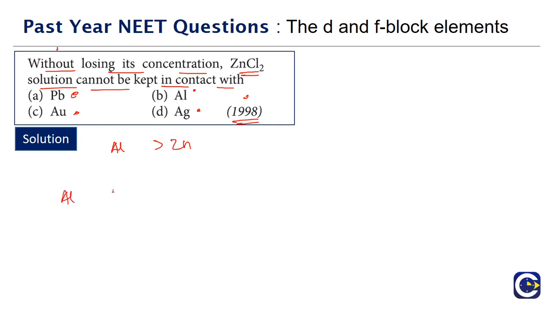So if you have aluminum kept along with zinc chloride, what is going to happen? You will be able to form aluminum chloride and zinc will be displaced, because aluminum is a more reactive metal. So we cannot keep zinc chloride without losing concentration with aluminum. Aluminum will displace zinc from zinc chloride and thereby it will be losing its concentration. The amount of zinc chloride will be getting reduced because of the displacement reaction. Clear? So the correct answer for this is Option B. Other cases we can keep it, because lead or gold or silver are less reactive than zinc.